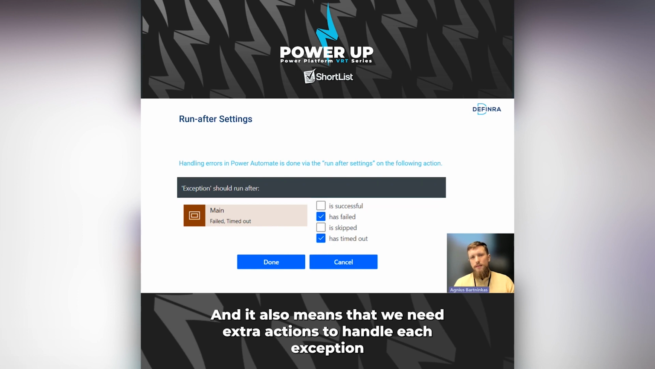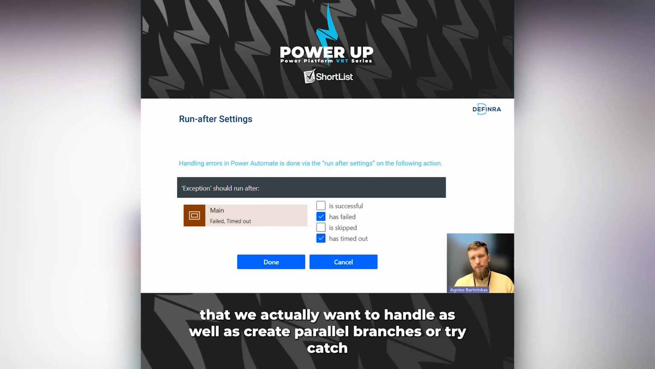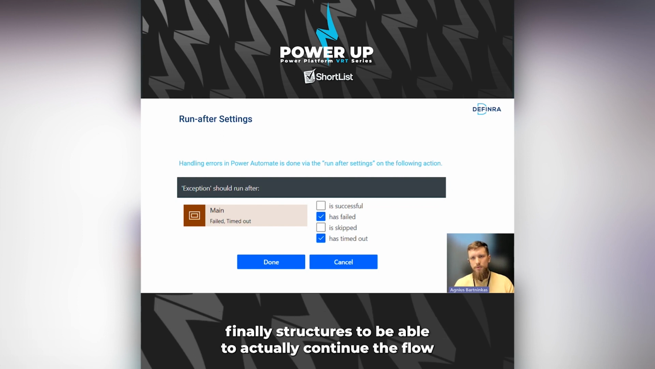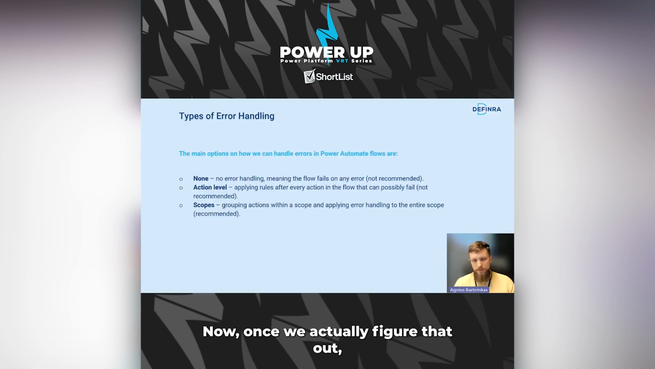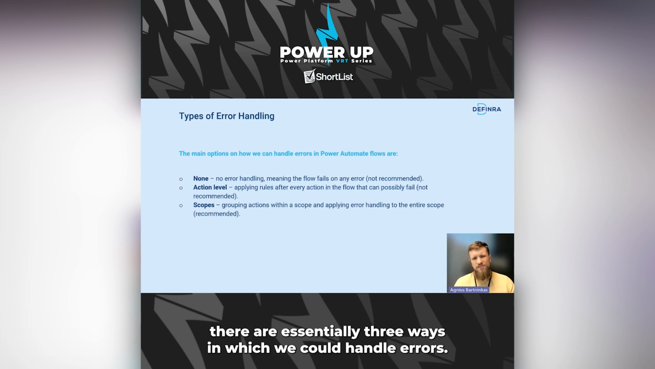And it also means that we need extra actions to handle each exception that we actually want to handle, as well as create parallel branches or try catch finally structures to be able to actually continue the flow in one way or another after an exception has actually happened. Now, once we actually figure that out, there are essentially three ways in which we could handle errors.